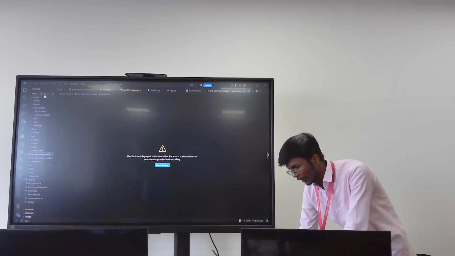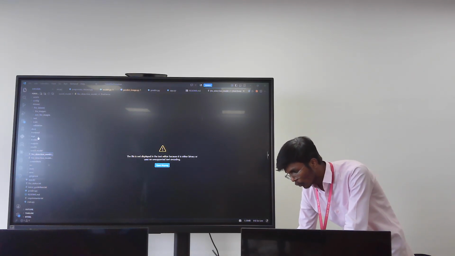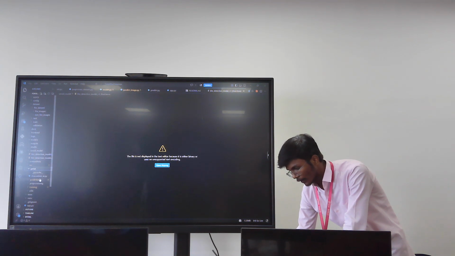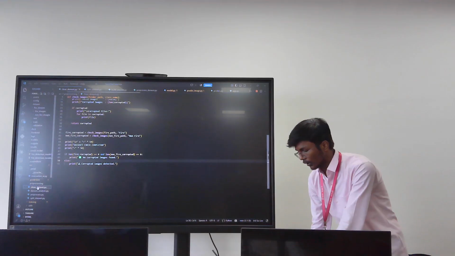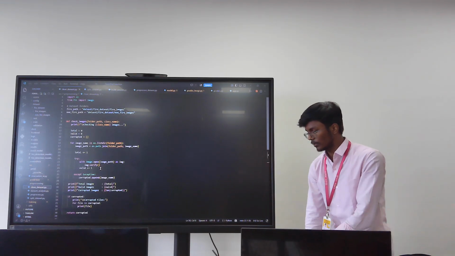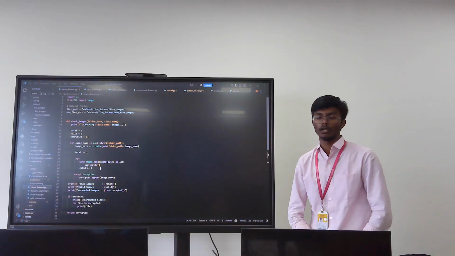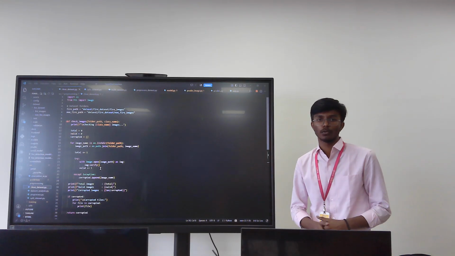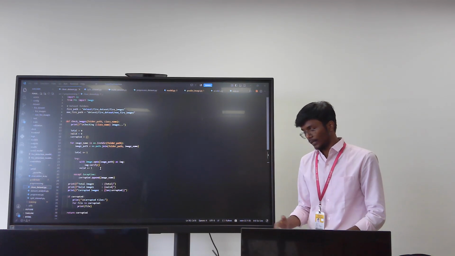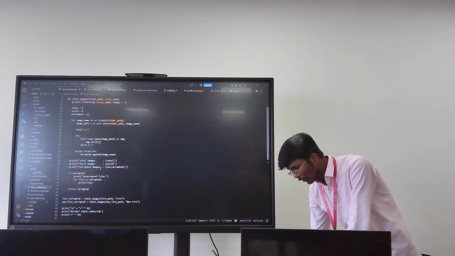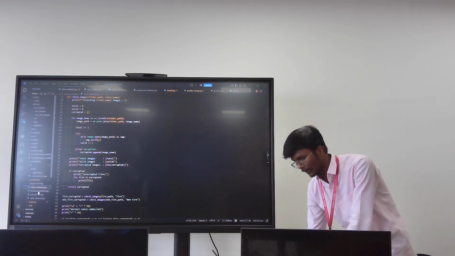When it comes to the backend, this is the code where I clean my dataset, because there were many corrupted photos.